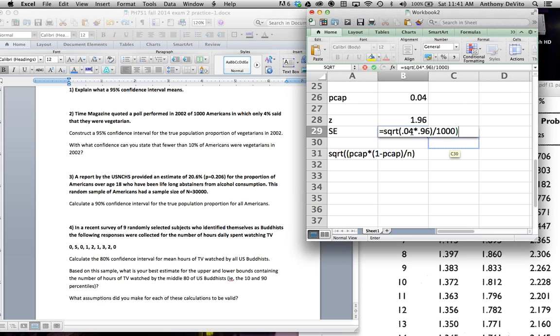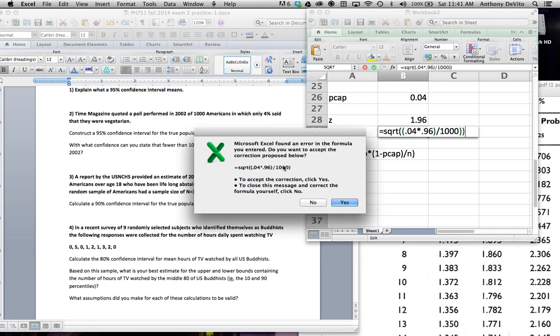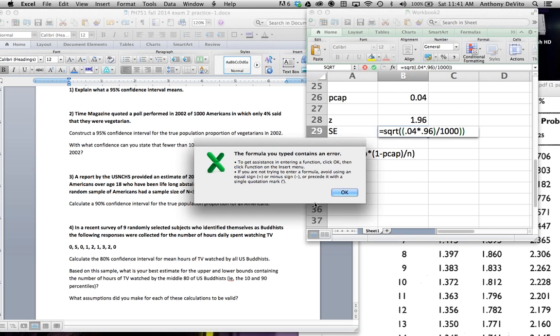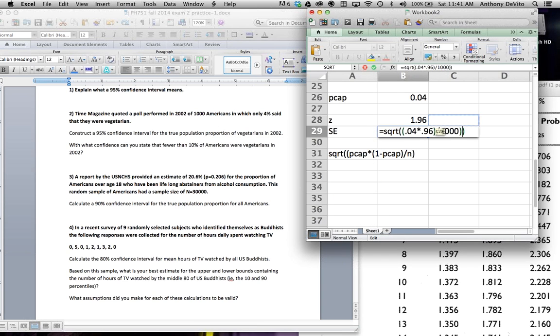Maybe I'll add another parentheses there to make sure it does the whole thing. I don't see what the difference is between what I'm putting there and what's up there. I want it to do the square root of the whole thing. What am I doing wrong here?